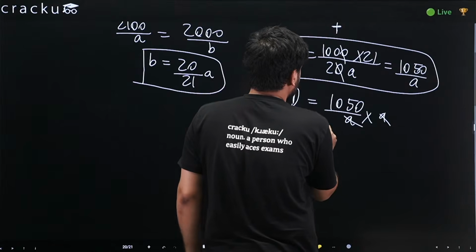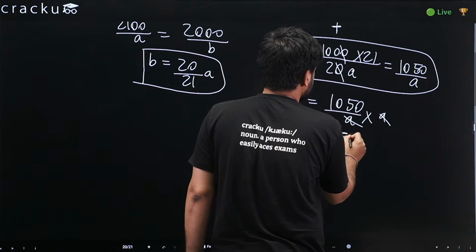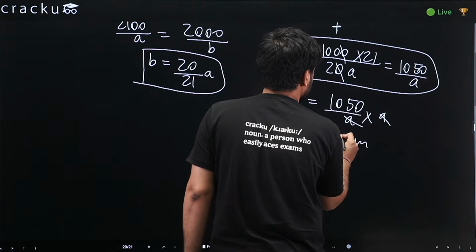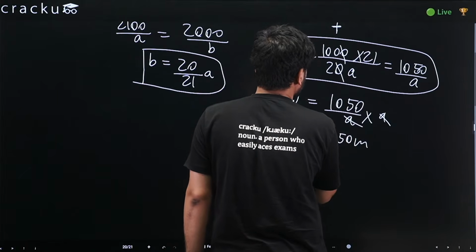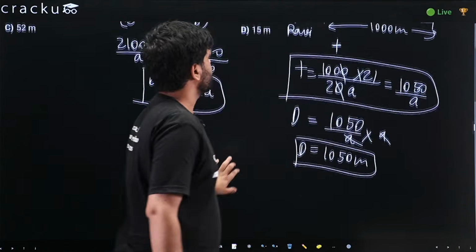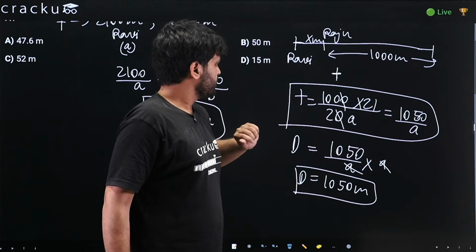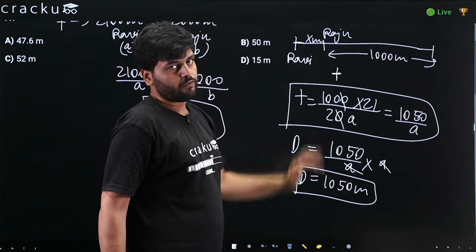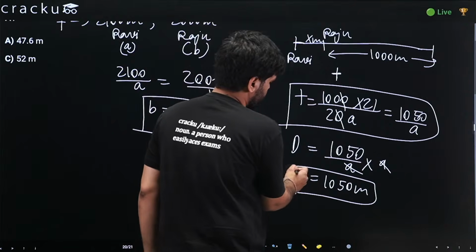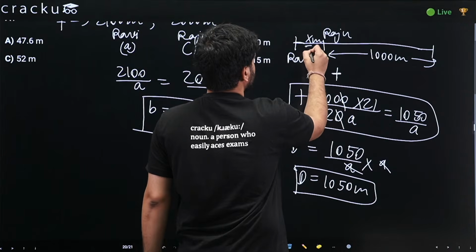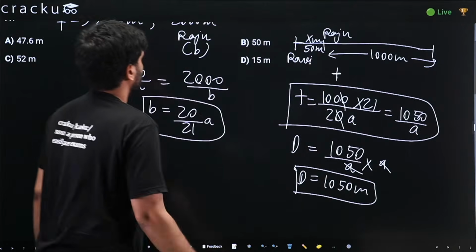Distance came out as 1050 meters. So basically, this is how much Ravi in total ran for the time t. Now, what is the value of x? It is 1050 minus 1000, which is 50 meters. Option B here.